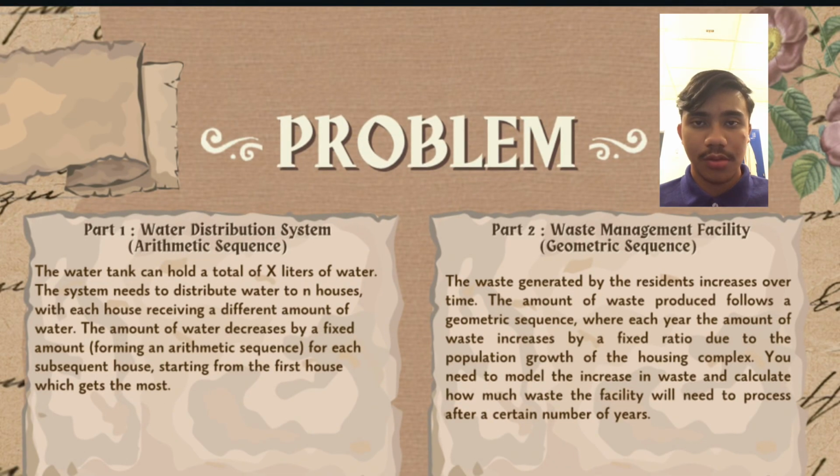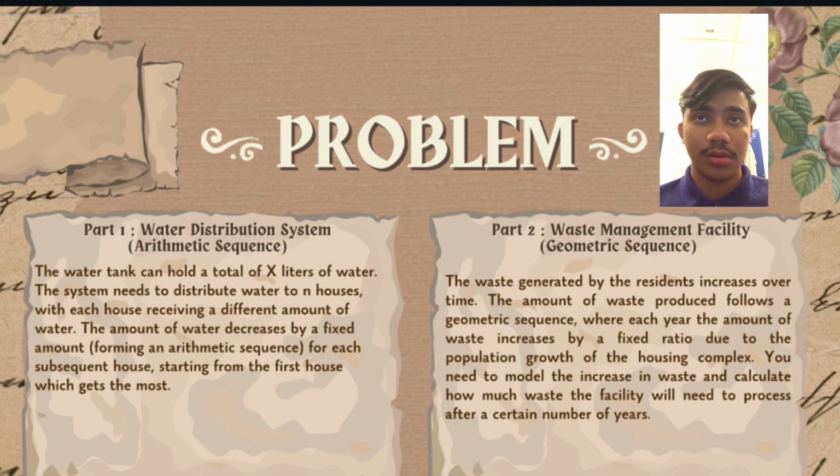Wabarakatuh. My name is Muhammad Shakirin, and today I will present to you the title, which is problem. In problem, we have two parts: part 1, the water distribution system with an arithmetic sequence, and part 2, the waste management facility with a geometric sequence.